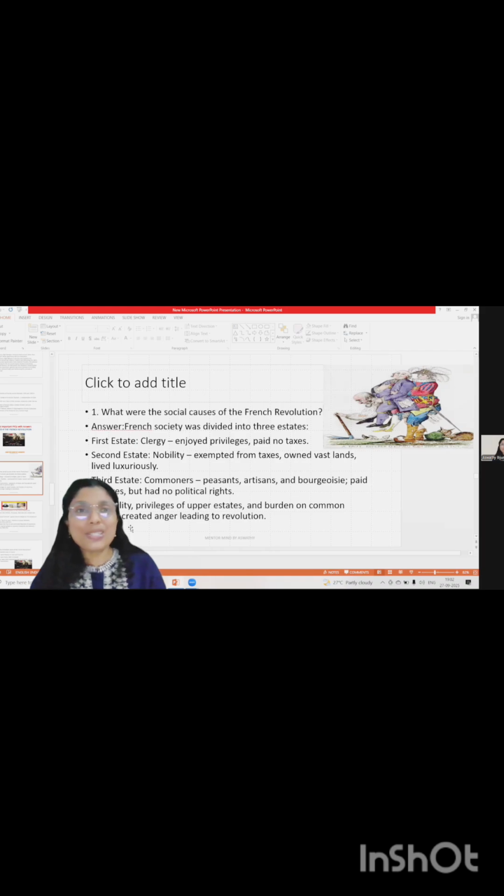So, the first question is, what were the social causes of French Revolution? We know that one of the major reasons was the social causes. Here the French society was actually divided into three estates: first estate, second estate, and third estate. The first estate consists of clergy people, mainly the people of the church.